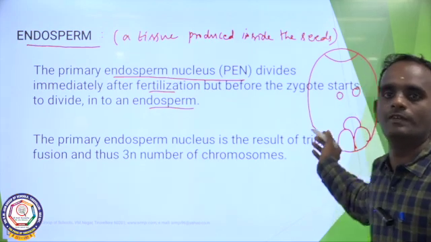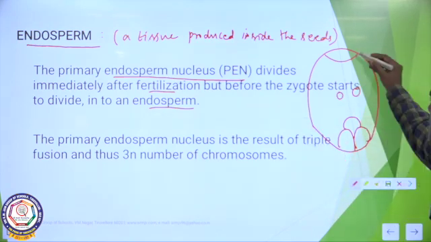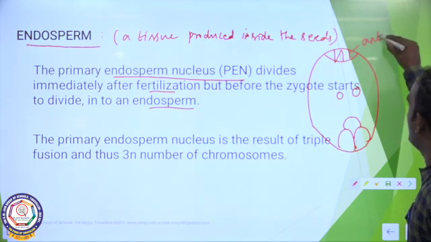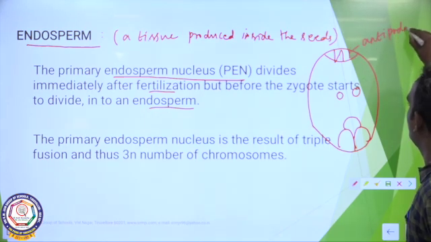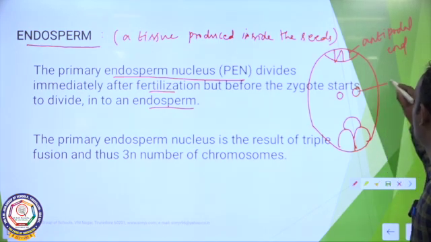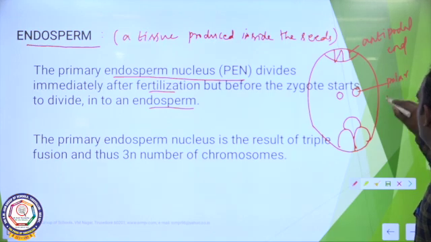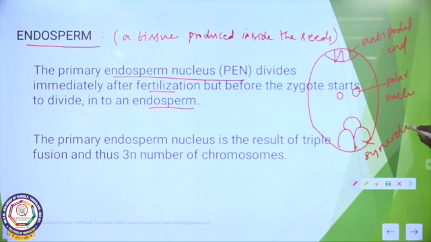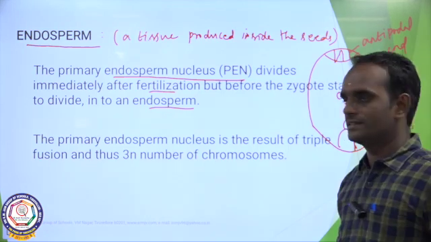This is the structure of the embryo sac, and this part is called the antipodal end, and this is called the polar nuclei, and this is called synergids.